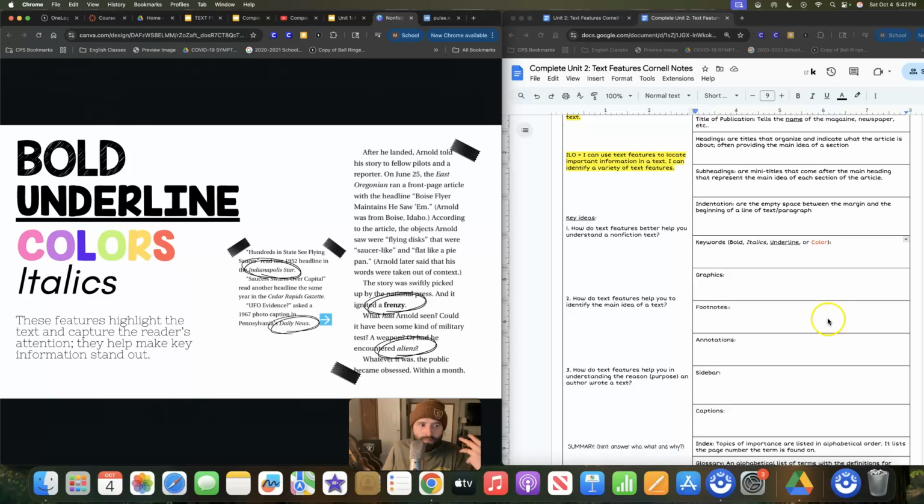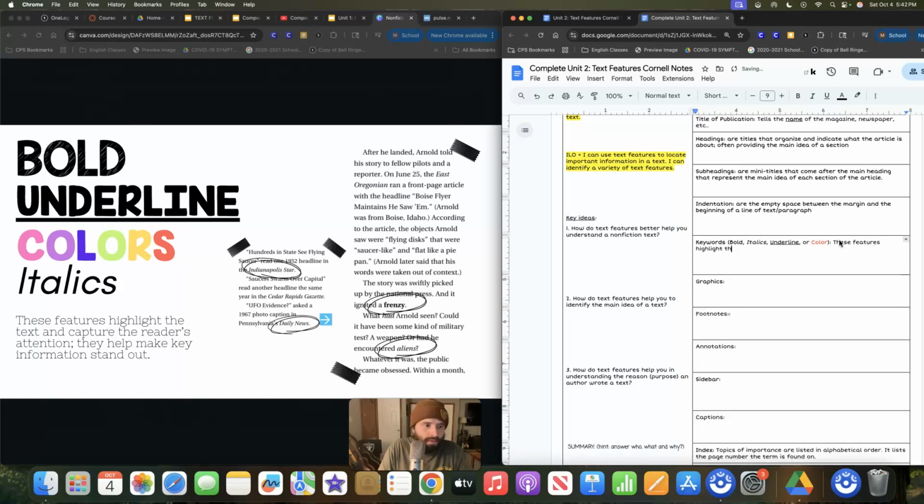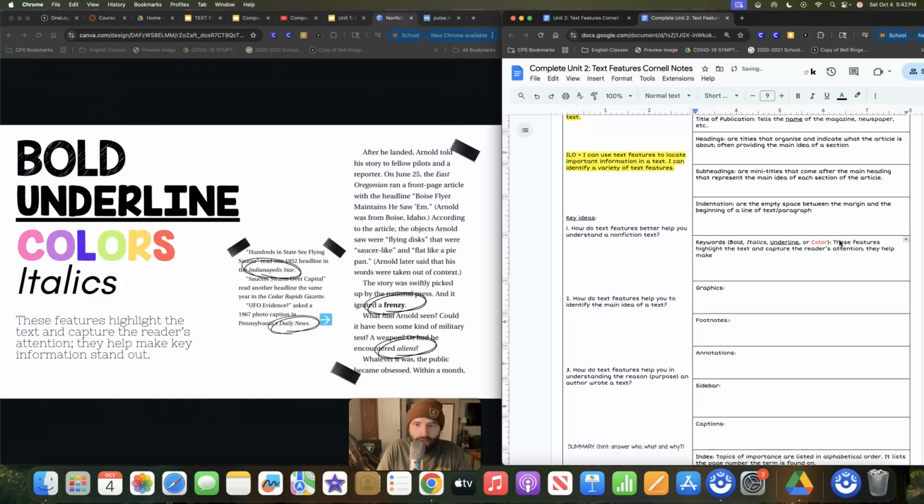Keywords, right? These features highlight the text and capture the reader's attention. Semicolon. They help, that's a compound sentence, right? They help make key information stand out. Okay, again, we have